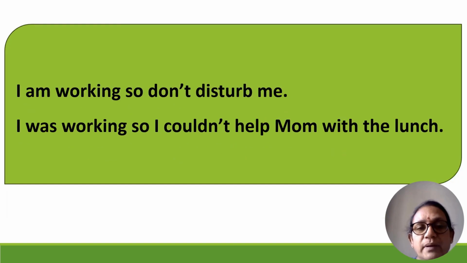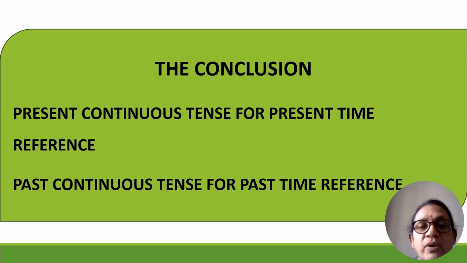Another example. "I'm working, so don't disturb me." Don't disturb me now. I am working. Present tense. So, "am working." "I couldn't help mom with the lunch." "Couldn't help." That means past time reference. That is why "was working." "Don't disturb me" is an instruction not to disturb in the present. Present tense. So, "am working." But "couldn't help" tells us it is a past time reference. So, "was working."